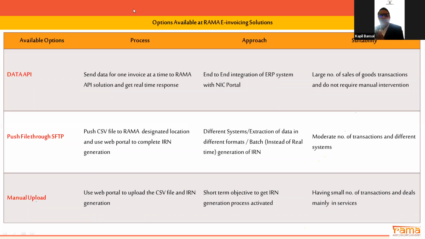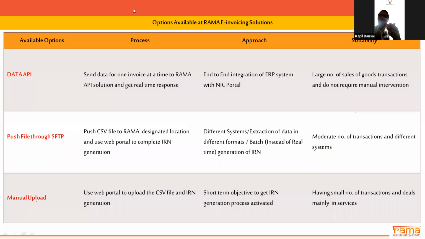Now there is another way. If there are difficulties in customizing these things in the ERP system or developing these things in the ERP system, there is another way, which we call SFTP mode. In this SFTP mode, what happens is there is a file which gets generated through the ERP system. Again, it is done automatically.